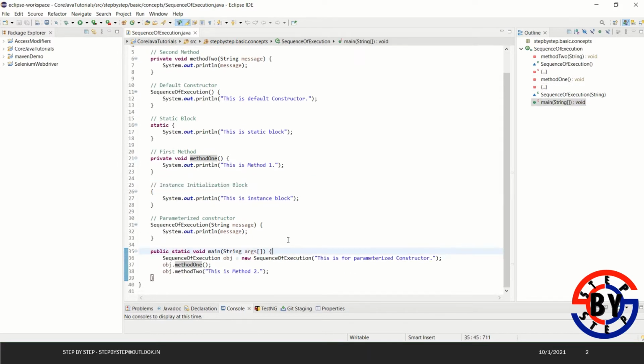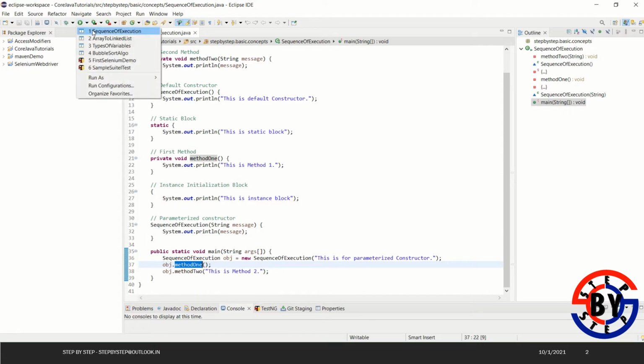So let's do one thing. I have created one object and I'm calling both the methods sequentially. First I'm calling method 1 and second I'm calling method 2. Methods are called as per the sequence in the main method, so method 1 will be called first and method 2 will be called after method 1. Let's run the code and check the output.